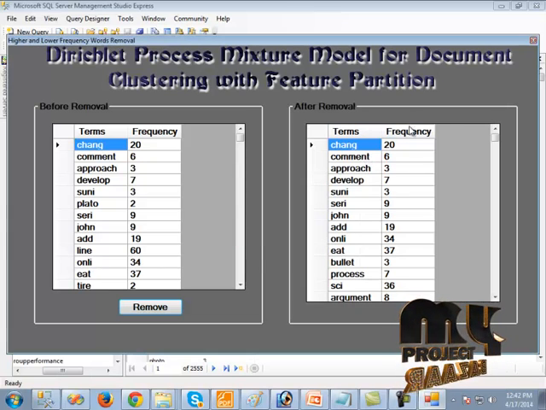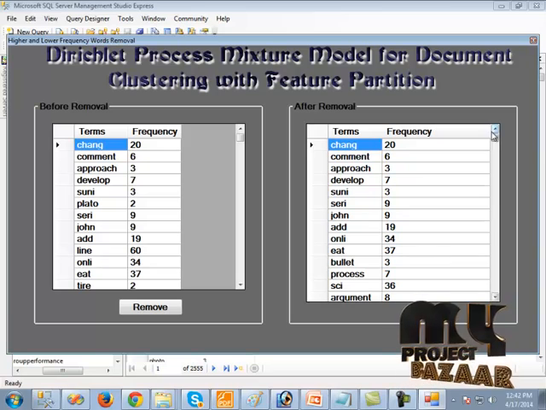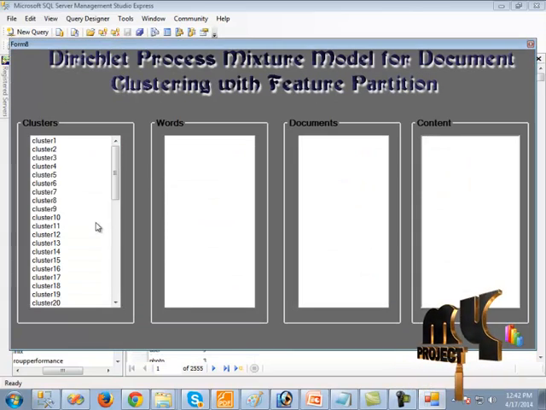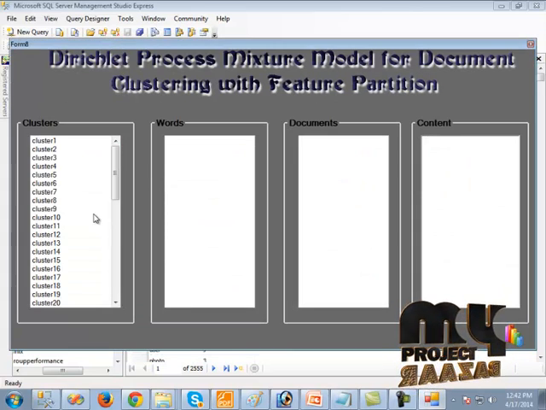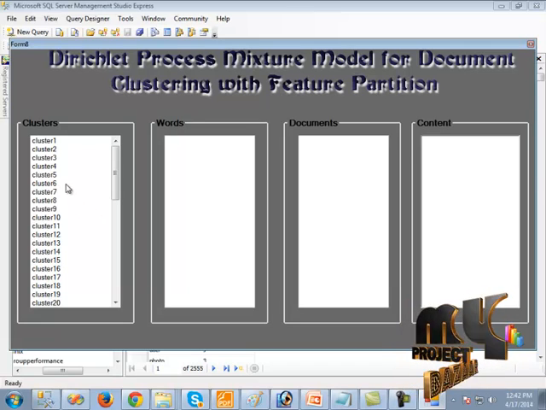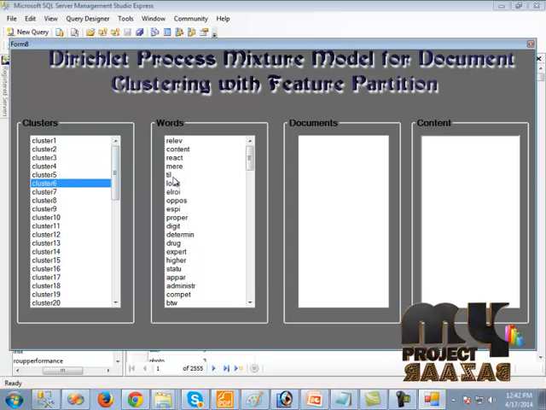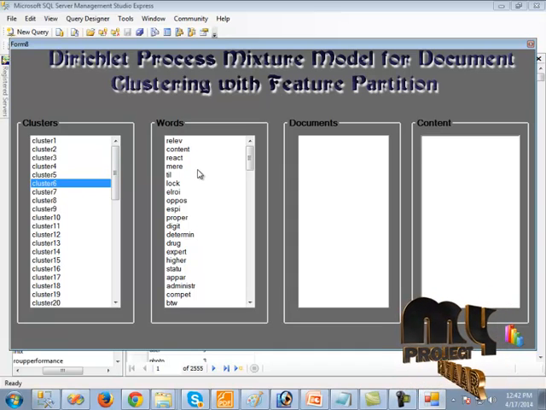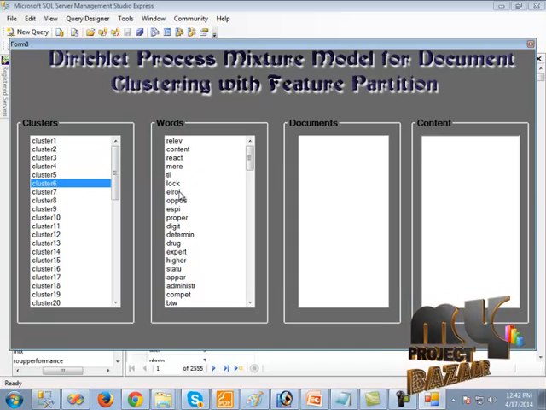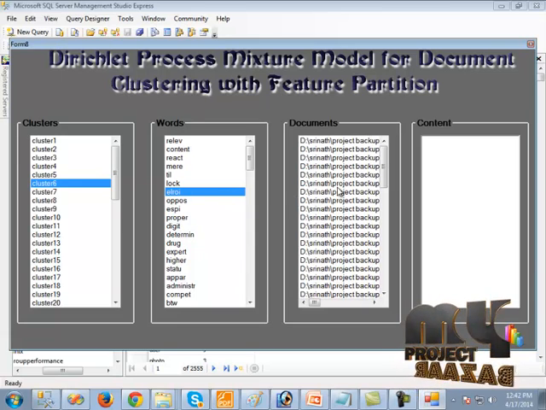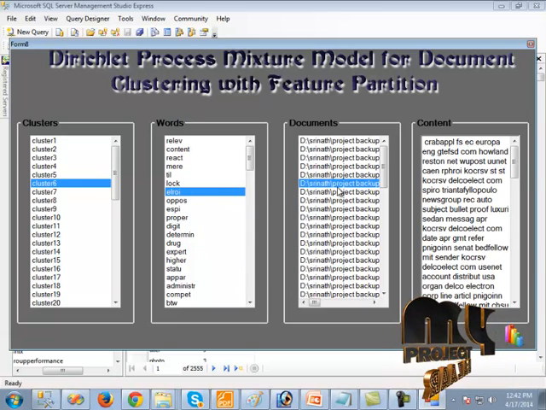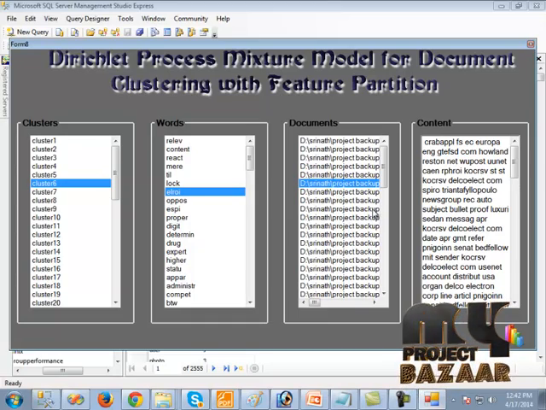Okay, here the pre-processed content has been shown. Then we should click the next button. Here the clusters have been formulated. Then the clusters are shown here. For example, we should click the cluster and the corresponding words in that cluster are shown here. Then when we click that word, the corresponding documents are shown here. Then when we click a document, the document contents are shown here.